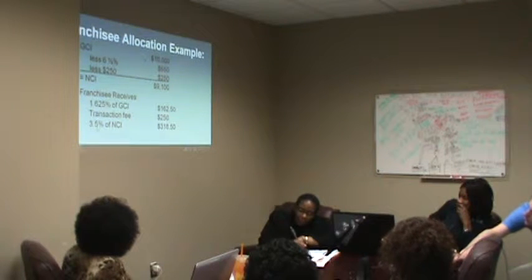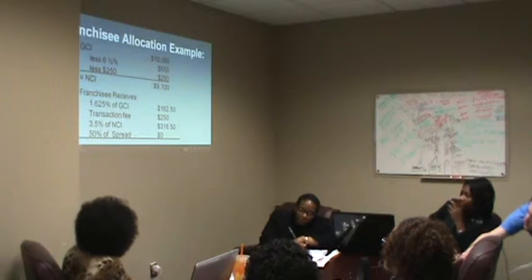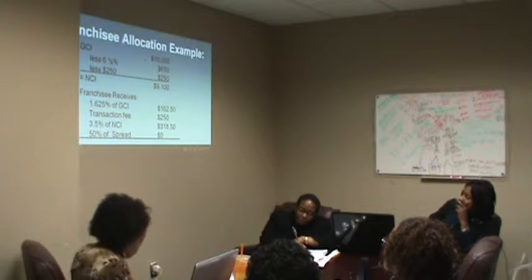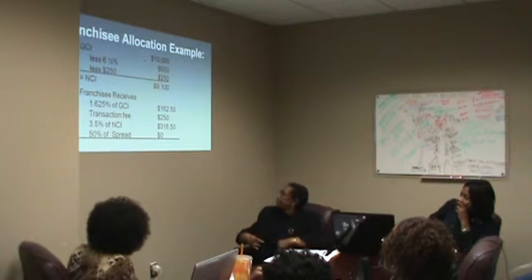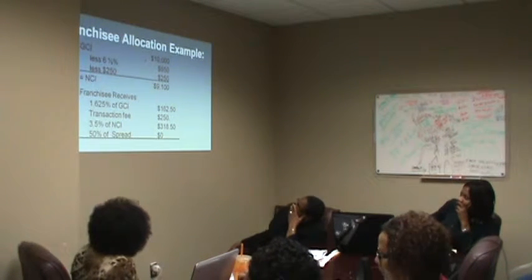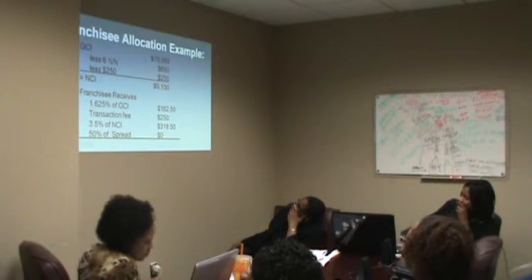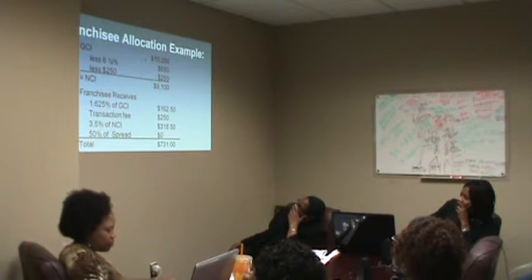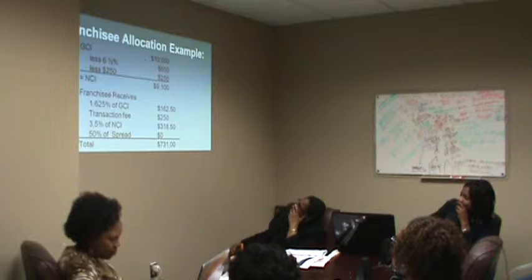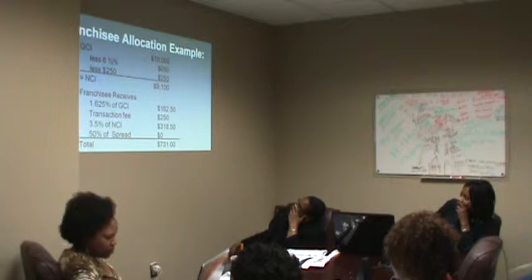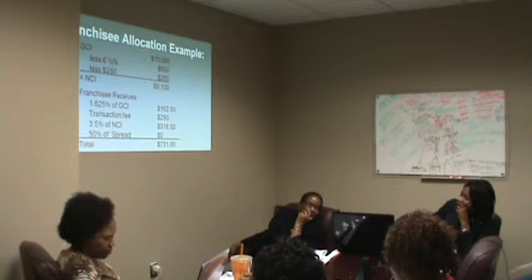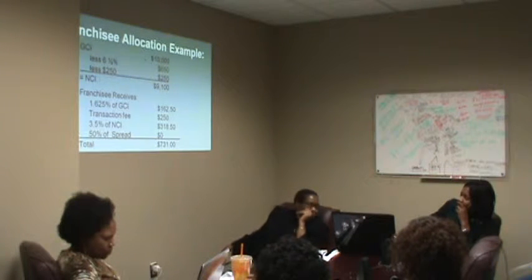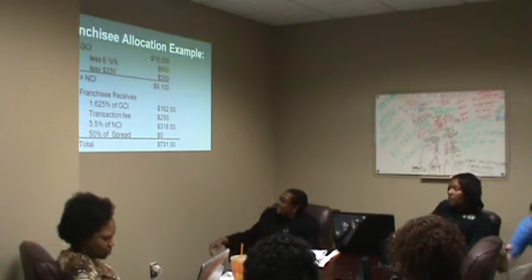And I just put zero for the spread because for the example purposes here, let's say that there is no spread. If there were a spread, then of course that would be added to the franchisee's allocation. So in this example, there is a total of $731 of the $10,000 that is part of that franchisee allocation. Now that's important because that is what the franchisee keeps on every transaction.